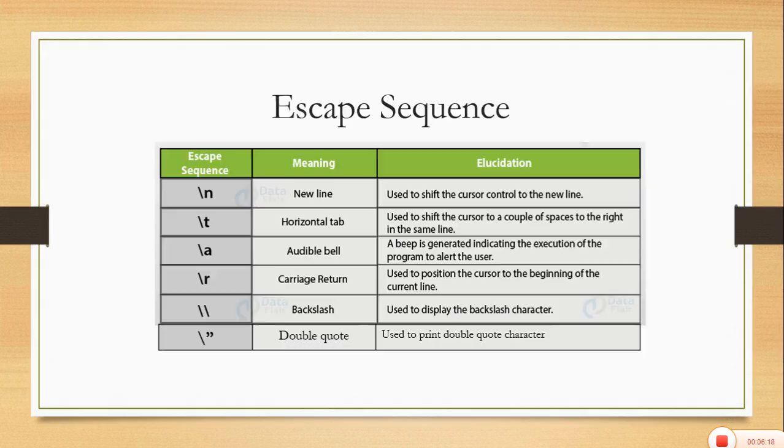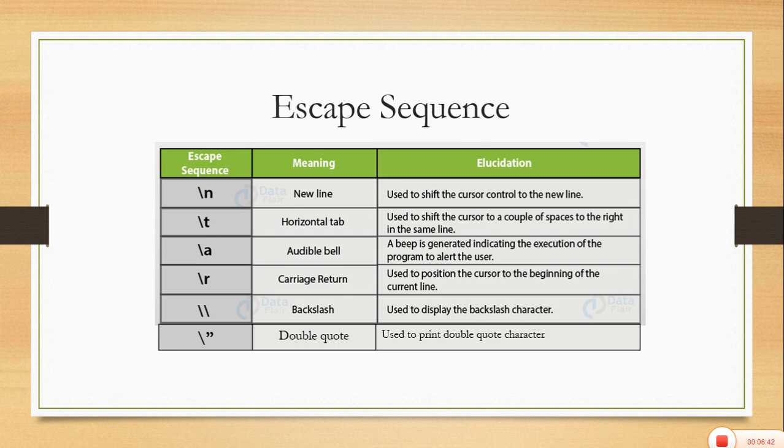So there are certain other escape sequences mentioned over here. \n is for the new line, \t is the horizontal tab, it will give a tab space. \a, a beep sound will be heard. \r will move the cursor to the beginning of the line, whatever it has printed.